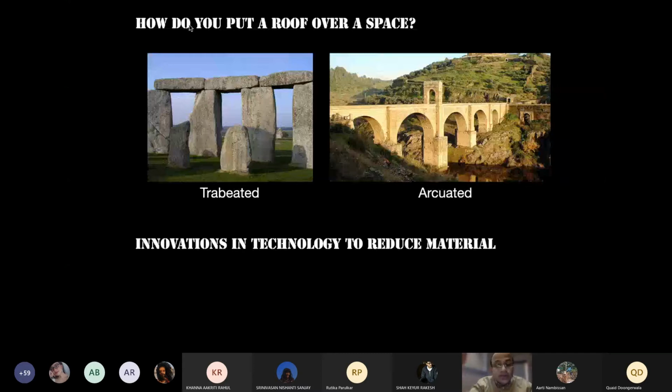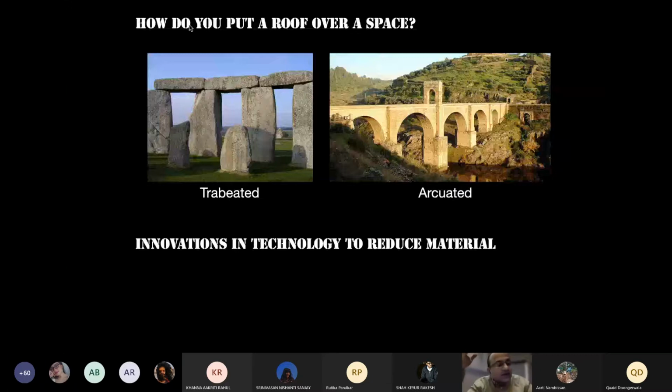Over a period of time, there have always been innovations in technology to reduce the mass of the material, and I will show you through examples how this has been done. When you talk about any space, you always look at how you roof it.